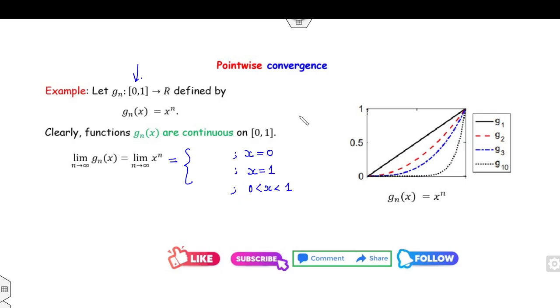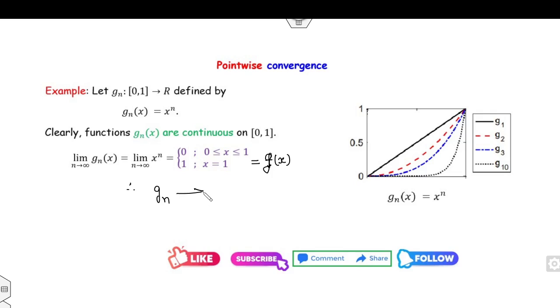If x is 0, what is the limit? If x is 0, the answer is 0. If x is 1, the limit is 1. And if x lies between 0 and 1, what is the limit in this case? It will be 0. Fine. So the answer is: when x is equal to 1 it is 1, otherwise it is 0. Now this is my g(x), because it's my gn. So therefore gn converges to g, where g is defined by this case.